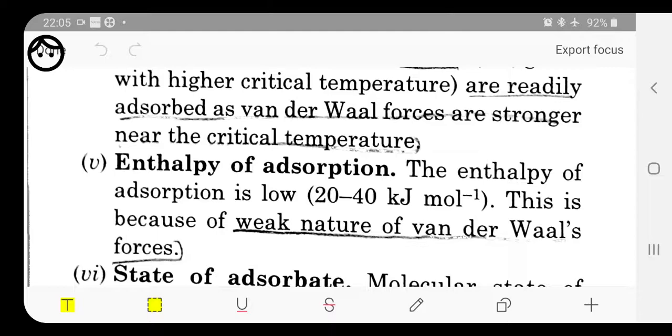So here the enthalpy of adsorption in case of physical adsorption is very low, that is 20 to 40 kilojoule per mole, because the van der Waals forces here are very weak. It means the forces with which these two molecules bind with each other are very weak. That's why it releases a very small amount of energy.